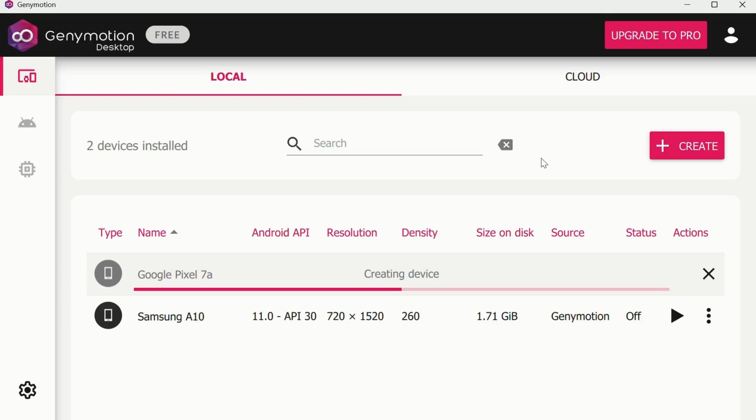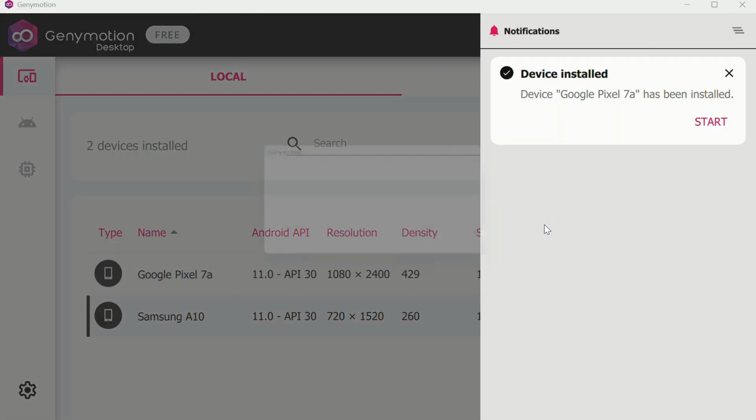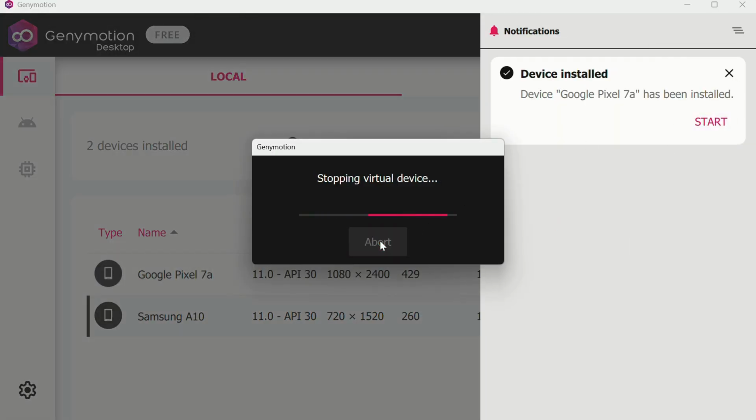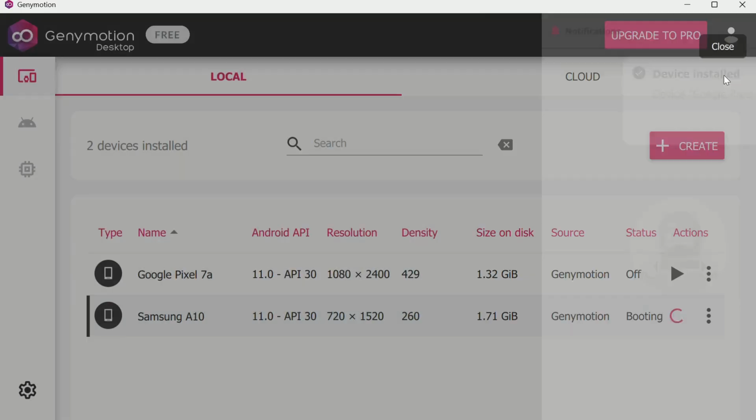As I have already created a device, I just start the device. Let's see the device config. Our new device has already been set up.